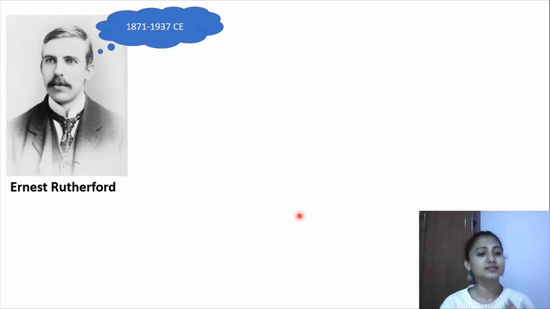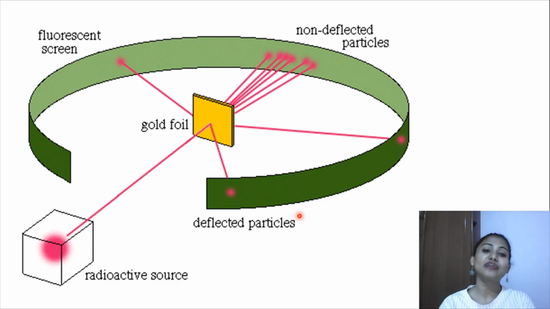Then the next scientist came, the student of Thomson, whose name is Ernest Rutherford. From the year 1871 to 1937, he was living. And he actually performed an experiment. In the experiment, he took a radioactive source which gives out alpha particles, and there was a gold foil through which he passed the particles. Now, according to him, all particles should not get deflected and they should just pass directly through the gold foil.